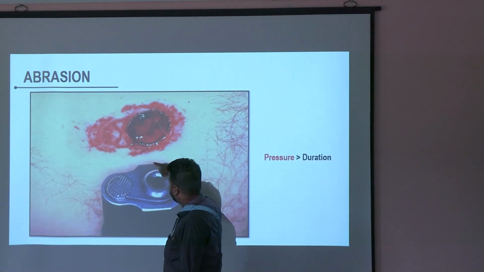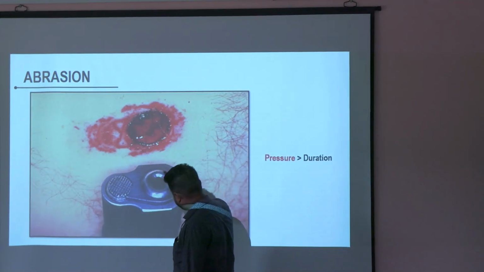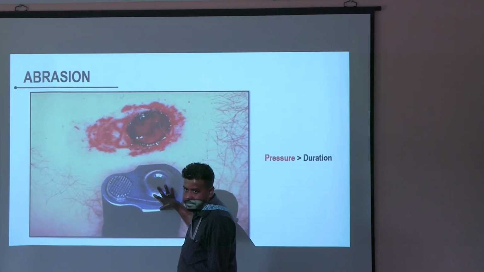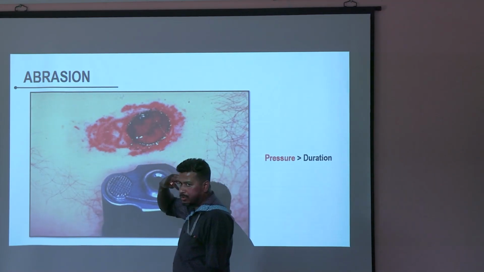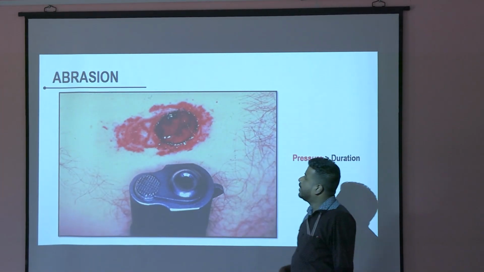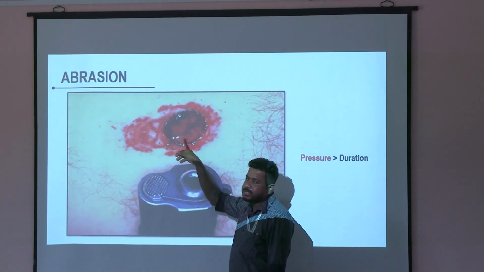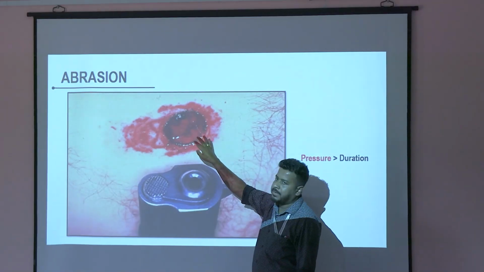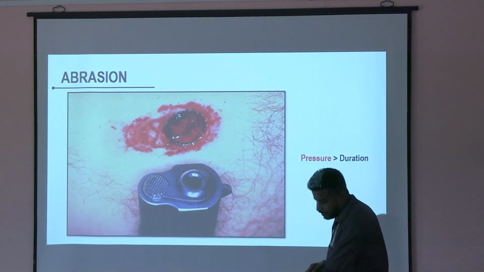This abrasion is caused by the gun. This is the surface of the gun, because of this area. These parts and all we'll discuss when we discuss firearms. This is caused in a contact wound, contact. In theory, we will also discuss why this is caused. What is the mechanism of this one? This is an example of impact abrasion. The pressure is more, the duration is less.